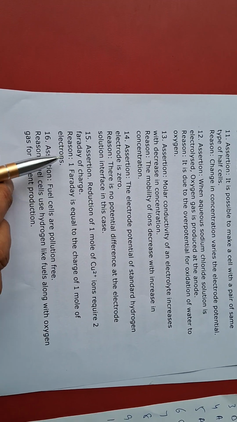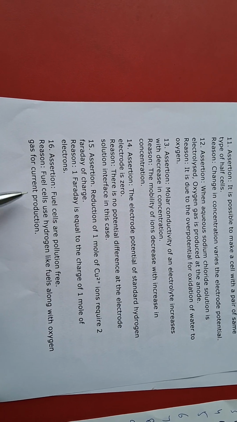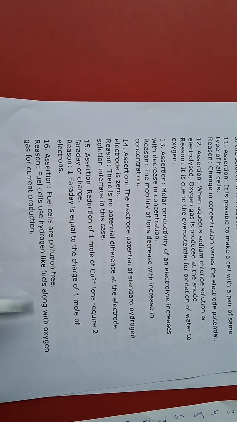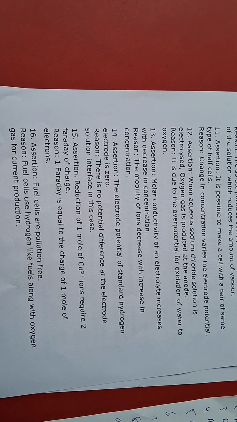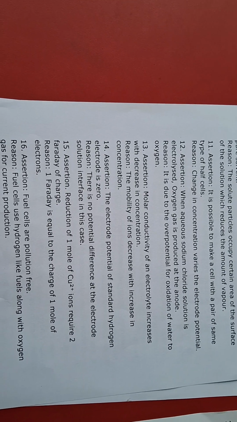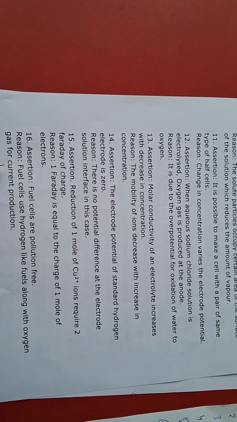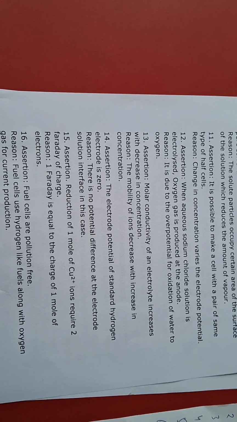Okay. Now next is question 16. Fuel cells are pollution free. Fuel cells use hydrogen as fuel along with oxygen gas for current production. This is a very tricky question. B is the option, meaning assertion is correct, reason is correct, but the reason is not the correct explanation, because it does not produce current, it produces heat. Okay, so keep it in mind.